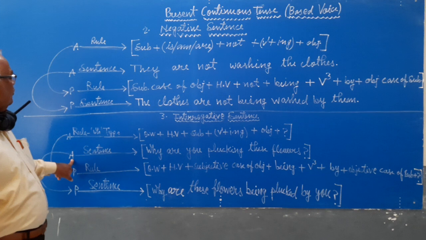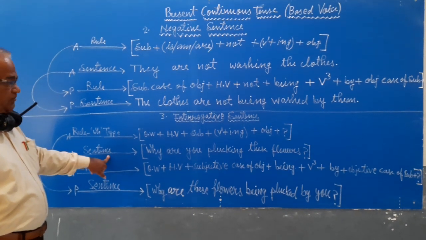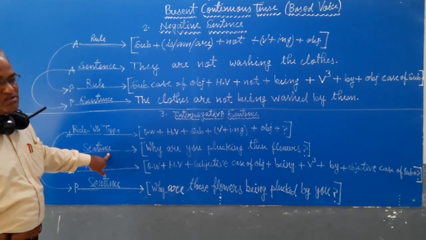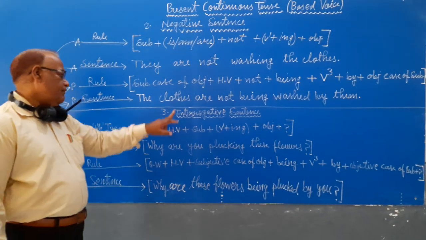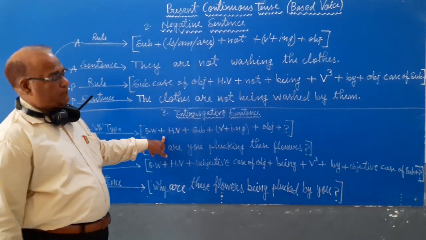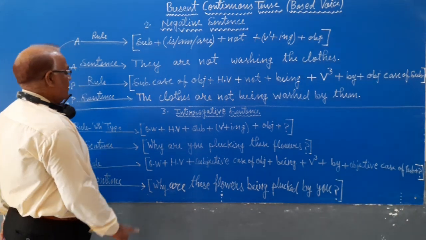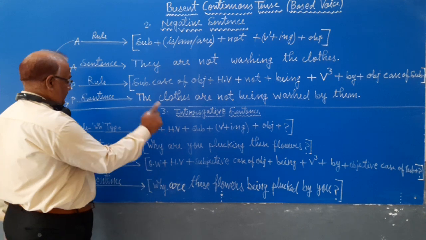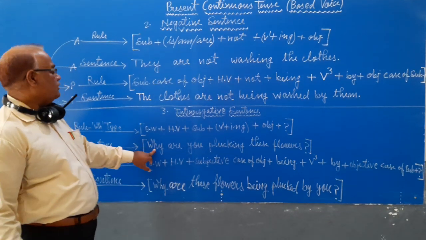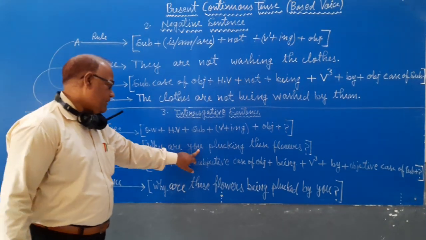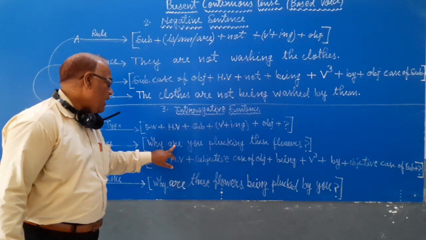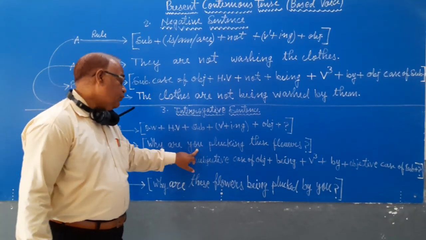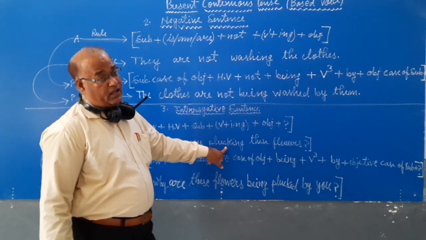Now we will go to the formation of a sentence. We will take an example of an interrogative sentence of present continuous tense. First I have taken why. Why is a question word, and I have taken subject you, so I will use helping verb are. Why are you plucking?